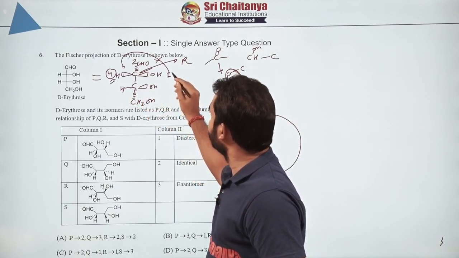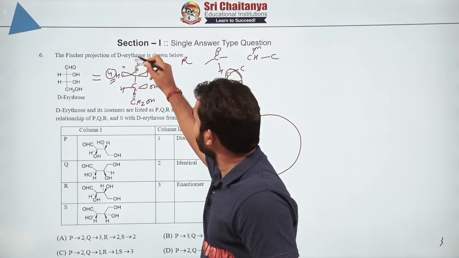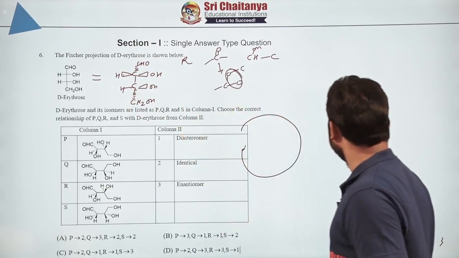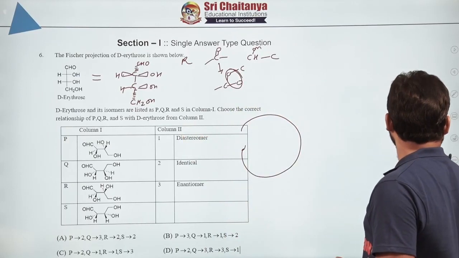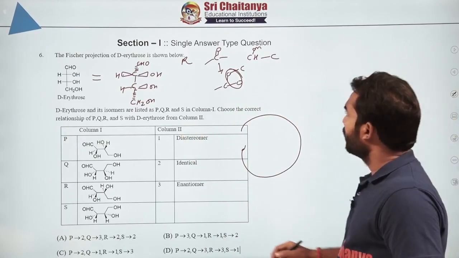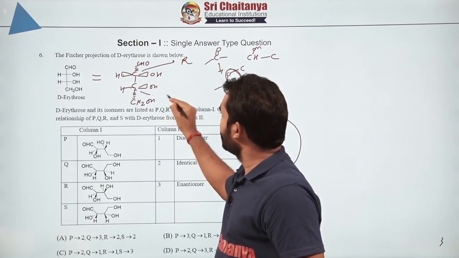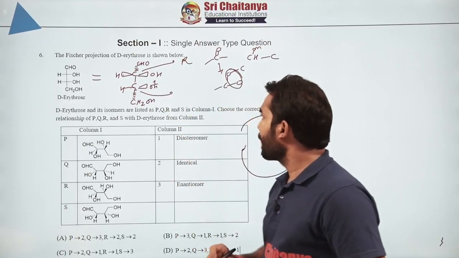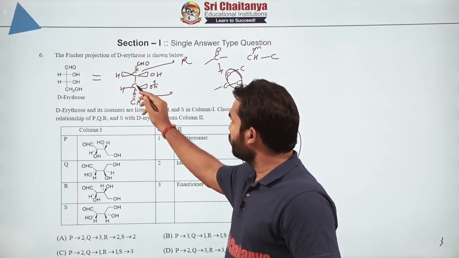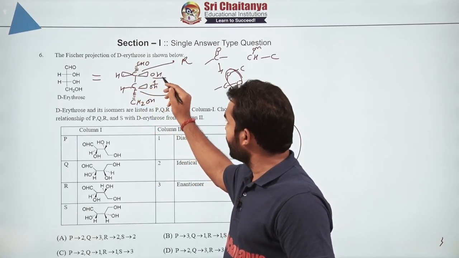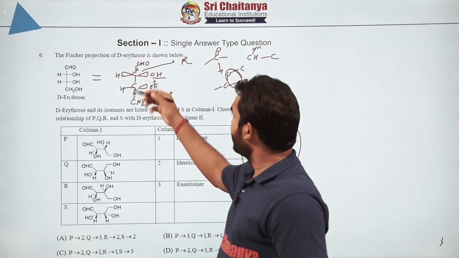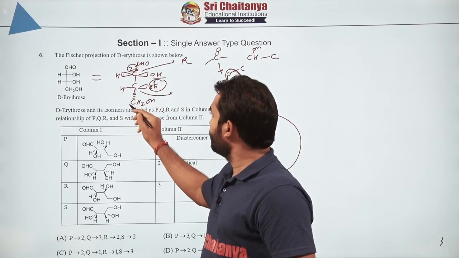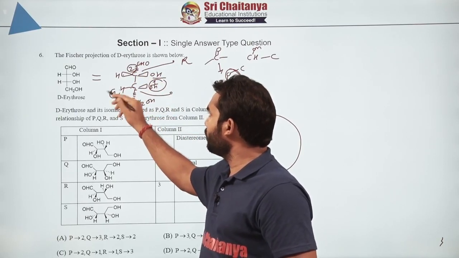So let us number once again. Already we have got the configuration of this topmost carbon. Now coming to the next carbon, let us do numbering once again. This will be 1. Here the carbon is attached with one oxygen, whereas the other carbon is attached with oxygen and at the same time another carbon also. So it will get better priority, means 1 will be this, number 2 will be this carbon, and number 3 will be this, and at the last once again we got the 4th.